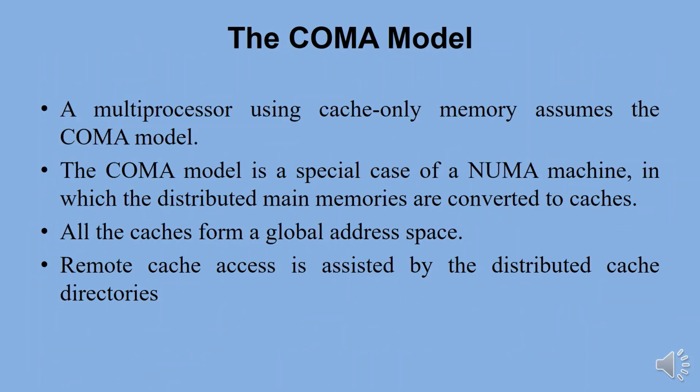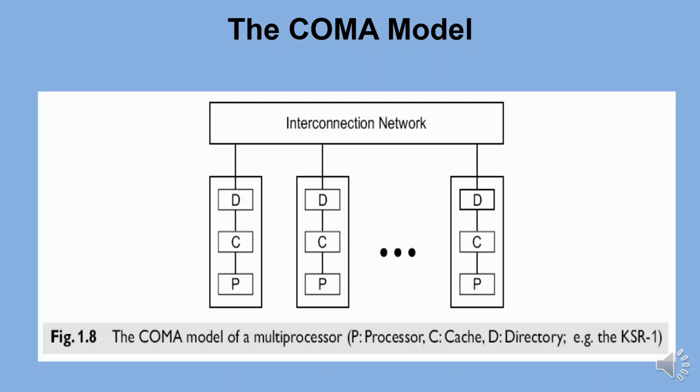The COMA model. This model is a special case of a NUMA machine in which the distributed main memories are converted to caches. The diagram shows the COMA model. There is no memory hierarchy at each processor node. All the caches form a global address space.